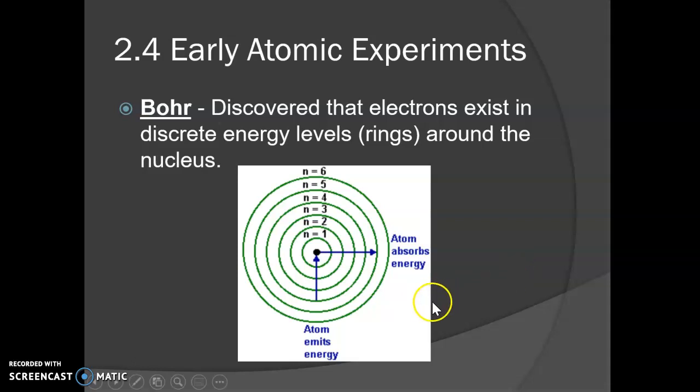Then we get to Bohr. Bohr is the first one that tried to organize the electrons. Up until Rutherford, he knew the electrons were outside the nucleus, but he didn't know how they were arranged. Bohr is the one that put them into these circles. He said there are only certain regions of the atom where electrons tend to exist, and he called them energy levels. As you absorb energy, you can make the electrons jump out, and then as they come back down, because they're unstable when they're excited, they emit energy, and that is how fireworks work.